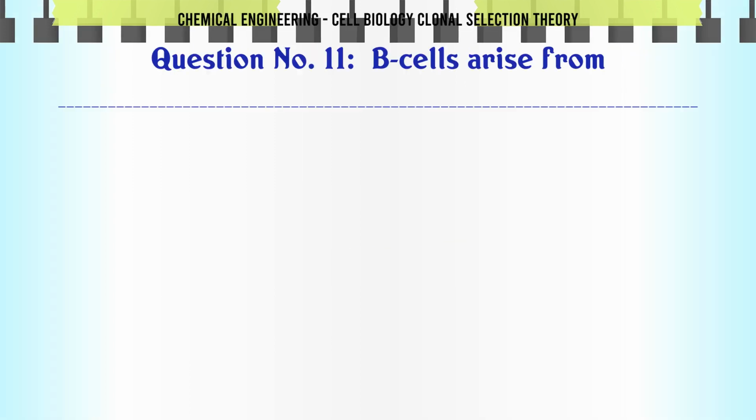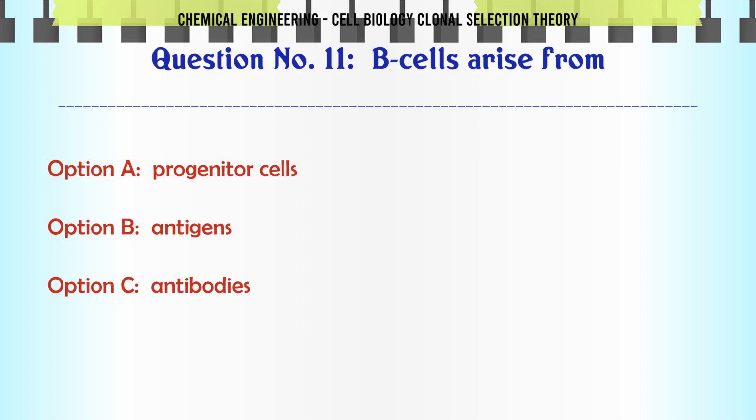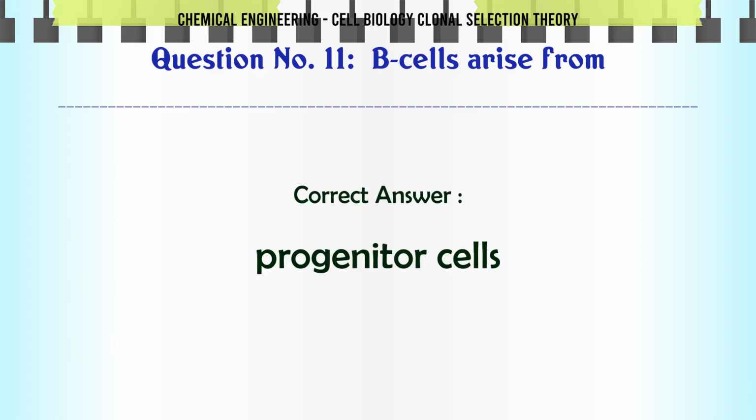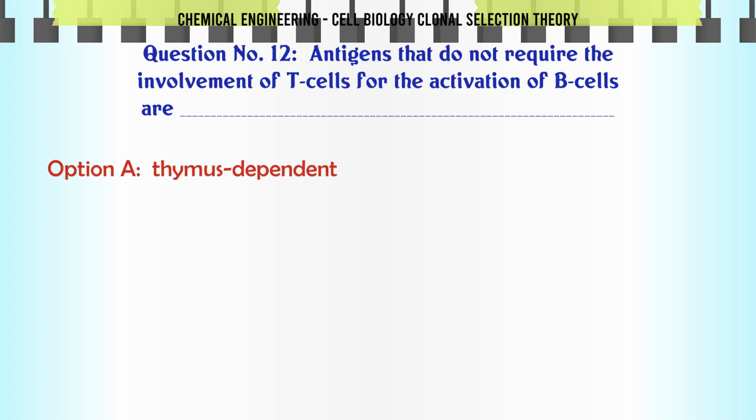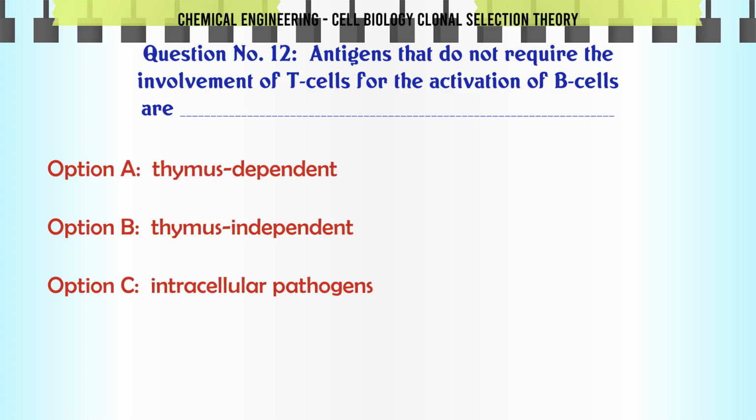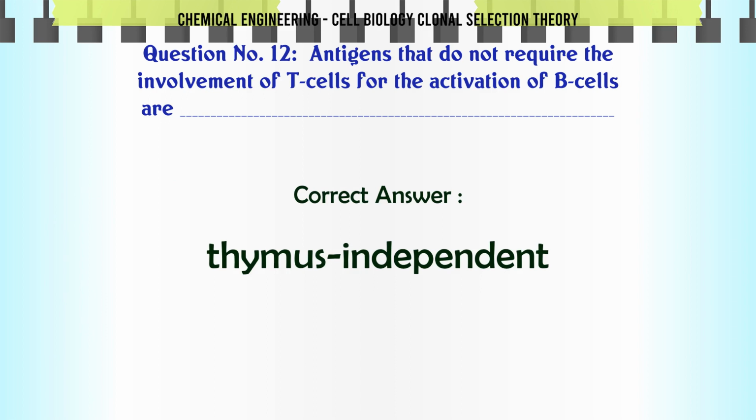B cells arise from A. progenitor cells. B. antigens. C. antibodies. D. natural killer cells. The correct answer is progenitor cells. Antigens that do not require the involvement of T cells for the activation of B cells are A. thymus dependent. B. thymus independent. C. intracellular pathogens. D. facultative anaerobes. The correct answer is thymus independent.